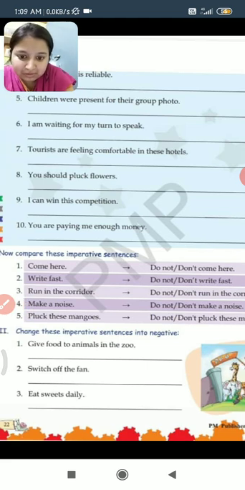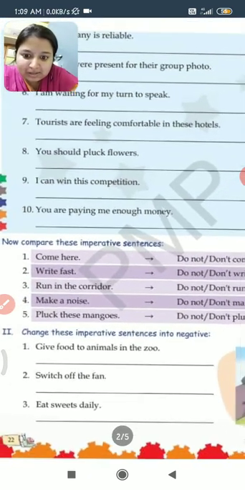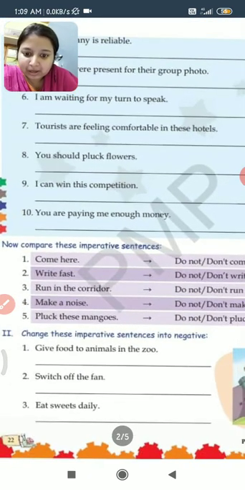Now we have some exercises based on this. Some questions are there. Change these imperative sentences into negative. Here some imperative sentences are given and you have to change these imperative sentences into negative sentences. The first one is, give food to animals in the zoo. So how you will change it into negative? Do not give food to animals in the zoo. Or it can be don't give food to animals in the zoo.